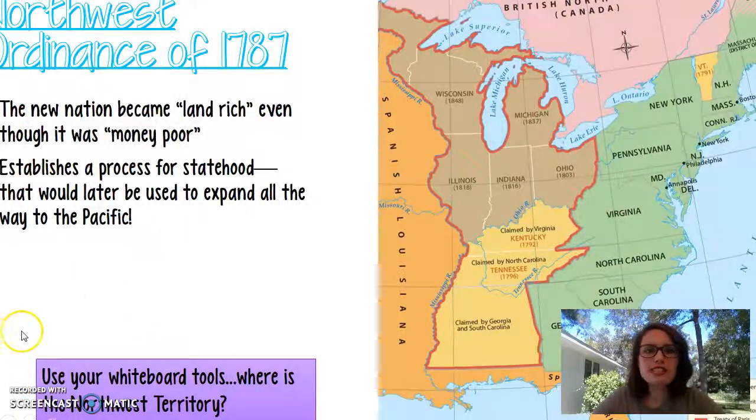And the Northwest Ordinance is the other way that the Articles of Confederation deal with this land. And so the new nation is very money poor, but very land rich. So the Northwest Ordinance of 1787 is the process by which they established statehood. And this would be the process that's used later on as the United States expands all the way to the Pacific.